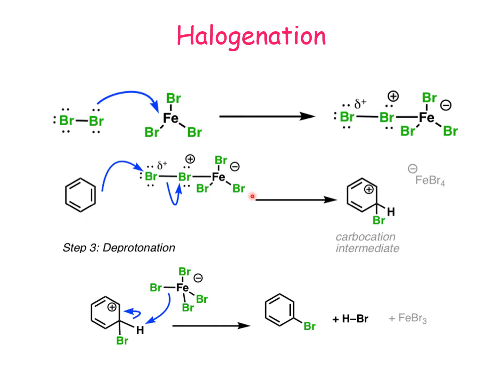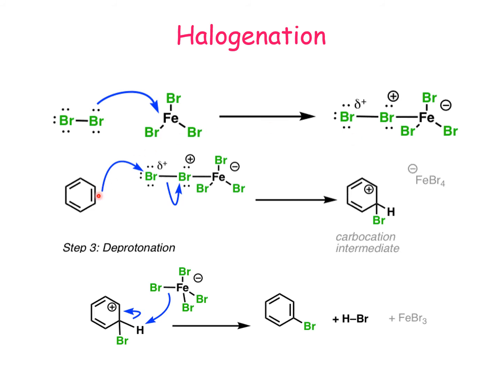Halogenation is usually carried out with chlorine or bromine. These halogens, along with aluminium or ferric chloride or bromide, in the first step generate one terminus which is electropositive, and this terminal halogen acts as an electrophile.